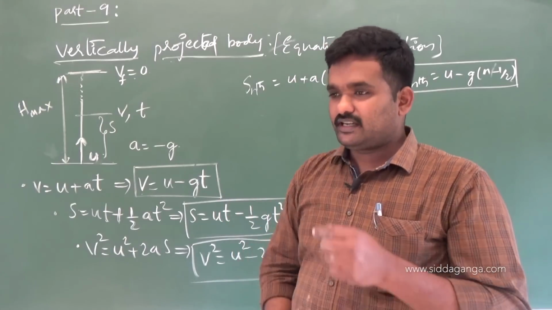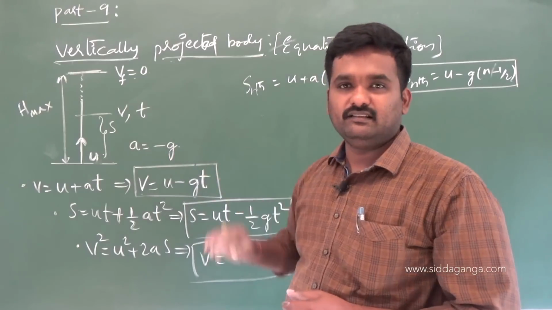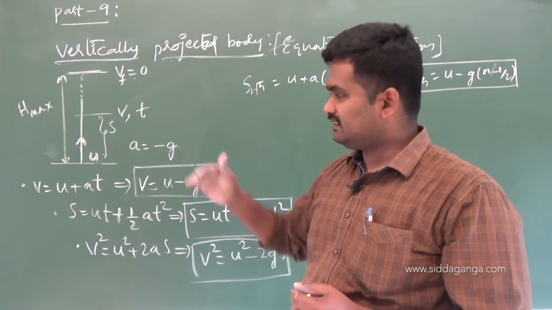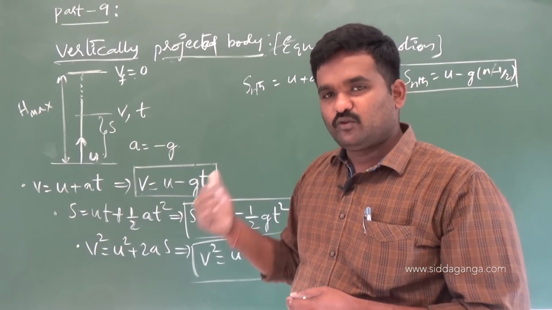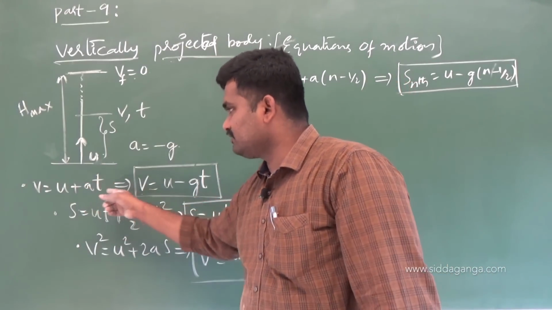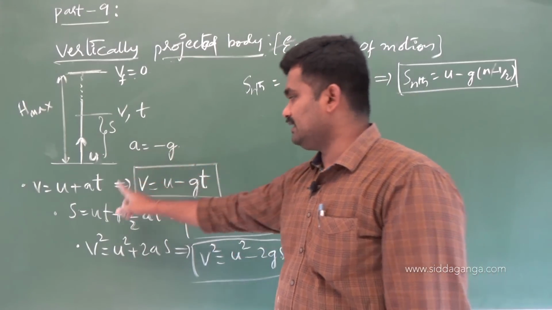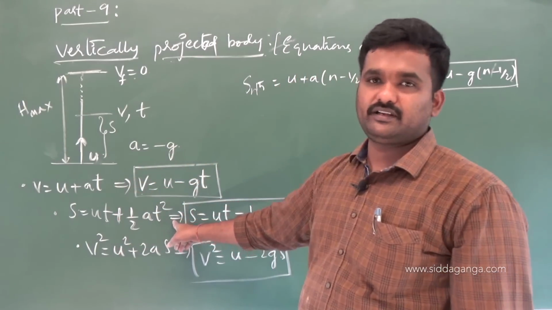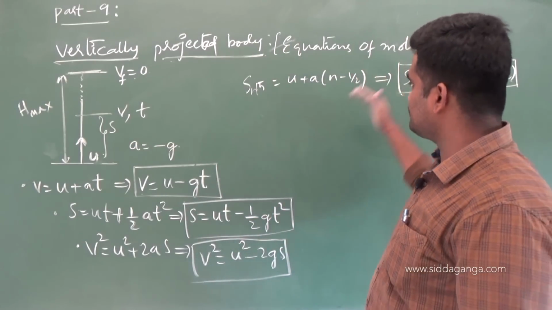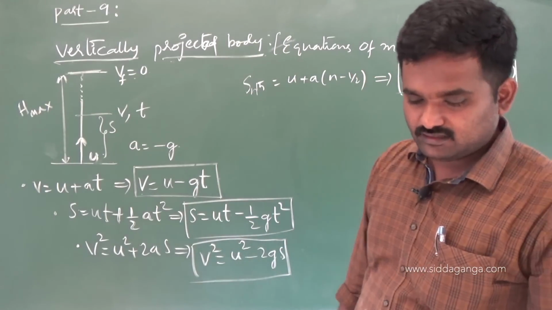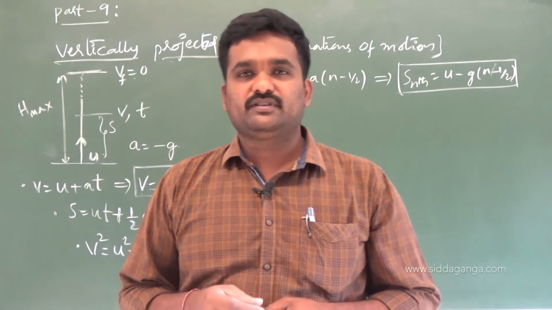We know for a vertically projected body, acceleration is a equals minus g. You have to write that point, and then you have to write, we have the kinematic equations for a body moving with uniform acceleration: v equals u plus at, hence v equals u minus gt. Similarly, s equals ut plus half at square, in the sense s equals ut minus half gt square. So these equations you have to correspondingly write. These are all equations of motion for a vertically projected body.